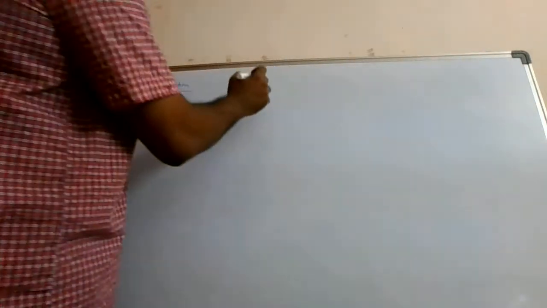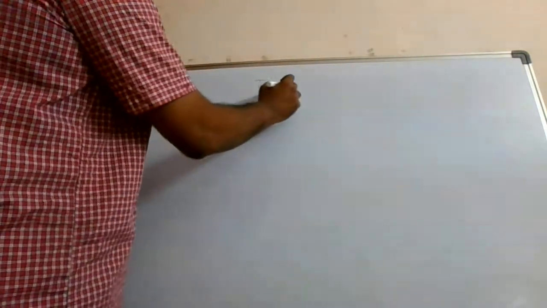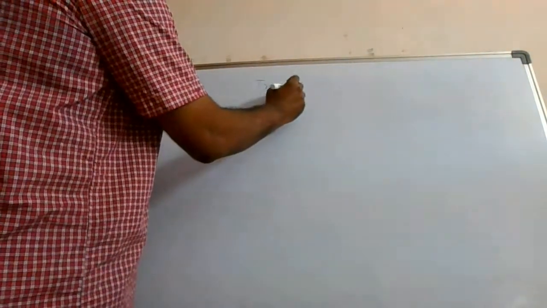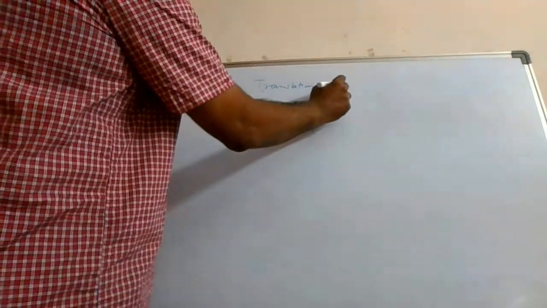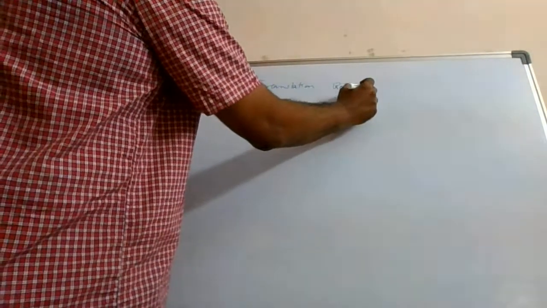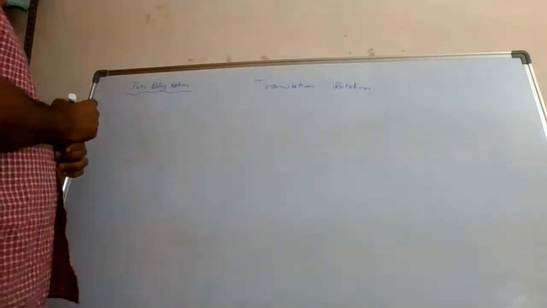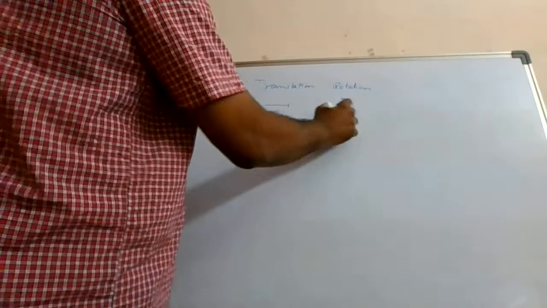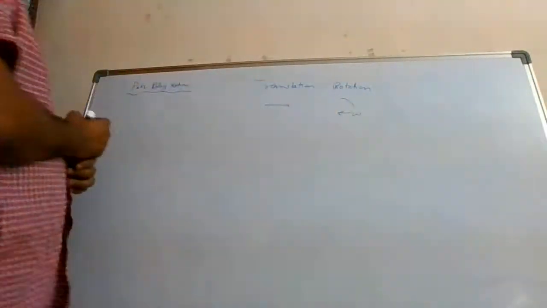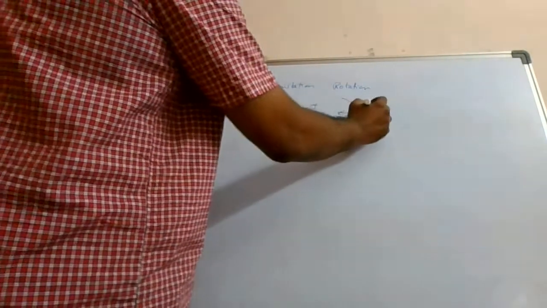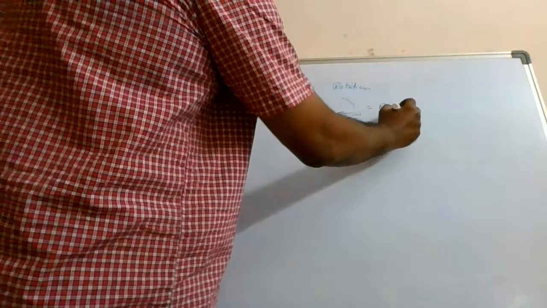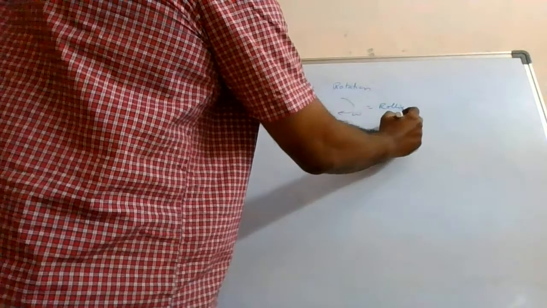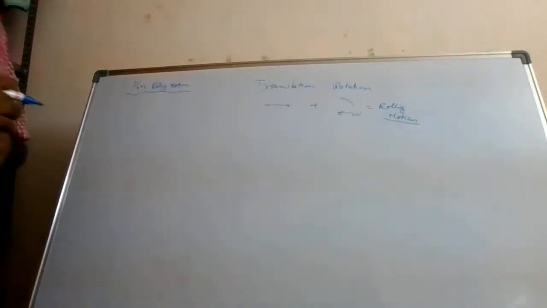Now we have discussed two types of motion: translation motion, and rotation motion, isn't it? Translation means the object going in a line. Rotation means it is rotating about some object with angular speed. The sum total of these two is called rolling motion.